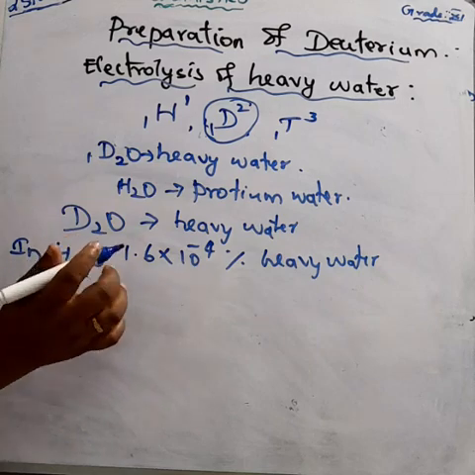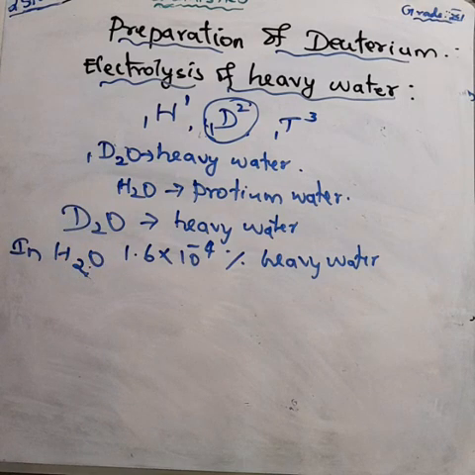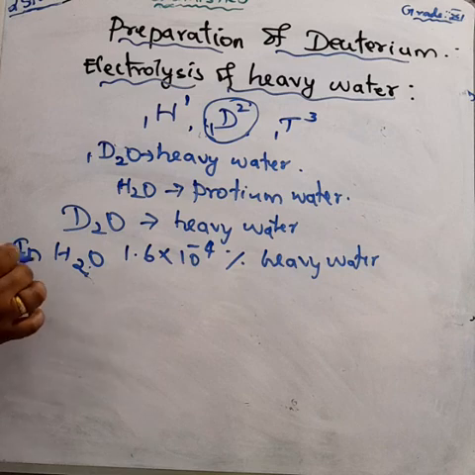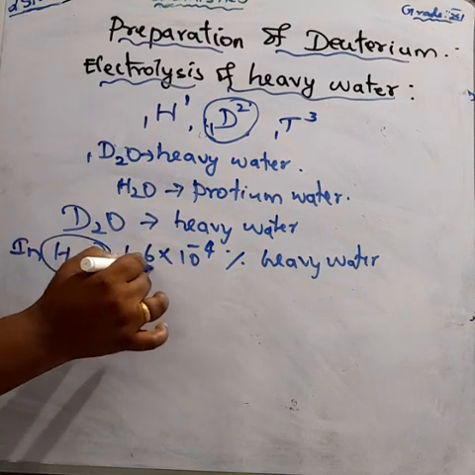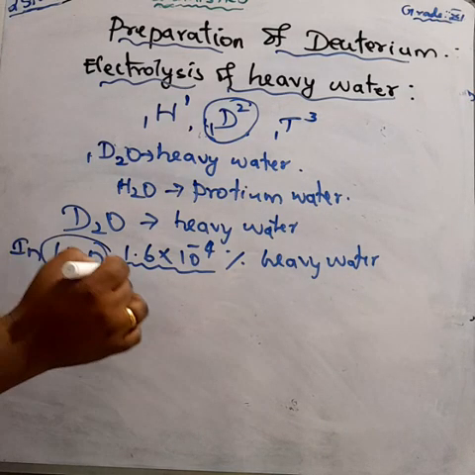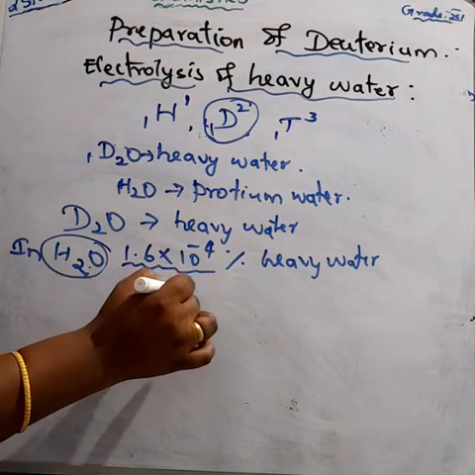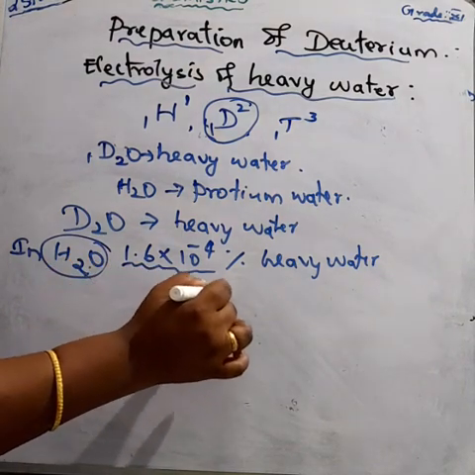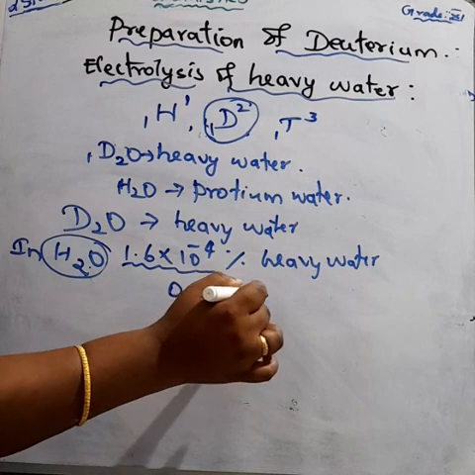Understood? So here the normal water contains 1.6 into 10 power minus 4 percentage of heavy water, a very small percentage, that is 0.00016 percentage.